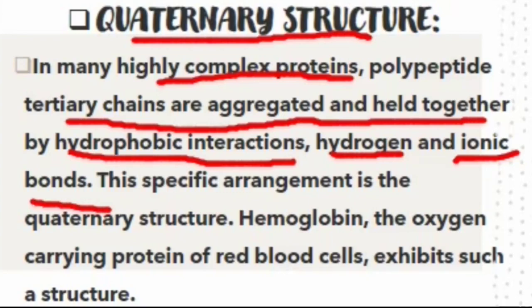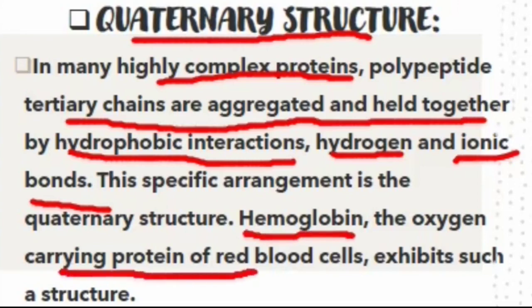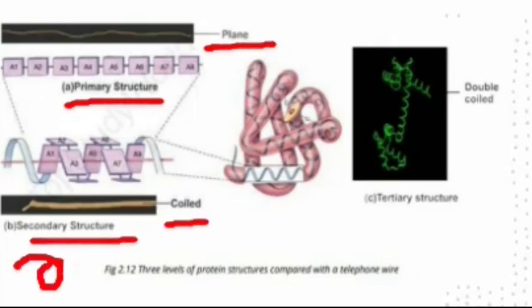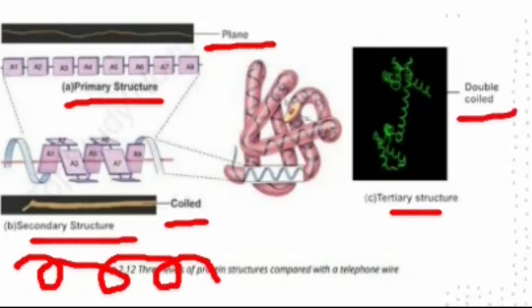This specific arrangement is the quaternary structure. For example, hemoglobin, the oxygen carrying protein of red blood cells, exhibits such a structure. And hemoglobin is composed of 574 total amino acids. As shown in the diagram, the primary structure lies flat or plane, the secondary structure is coiled or in spiral form, and the tertiary structure is double coiled or in double spiral form, and the quaternary structure is much more complex than all these three types of structure of proteins.